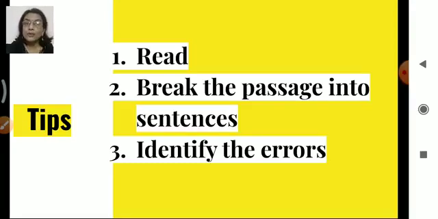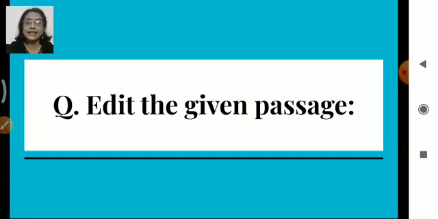So do keep all these points in your mind when you are editing the passage. Read, break and identify. And once you are done with all these 3, again read the full passage. Follow till here? Fine. So let's solve one exercise here.